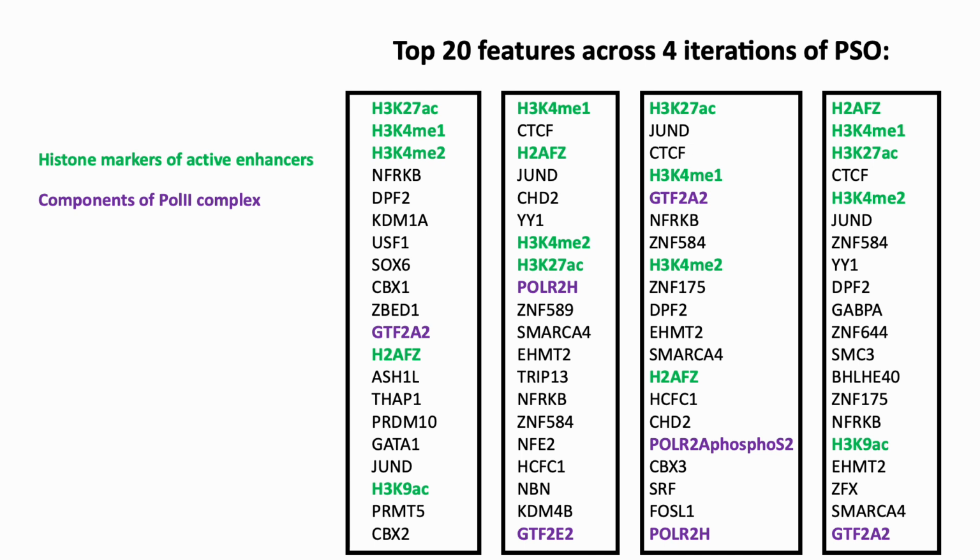We also saw components of the Pol2 complex appear in all 4 of the runs, slightly different components, indicating it is a little different in terms of the weighting, which is expected by chance in the particle swarm, but again, a huge signal of active enhancers. And just in this one particular one, we also got GATA1, which is the canonical K562 sequence-specific transcription factor, that in the other 3 iterations of the PSO, GATA1 was nowhere near the top 20.